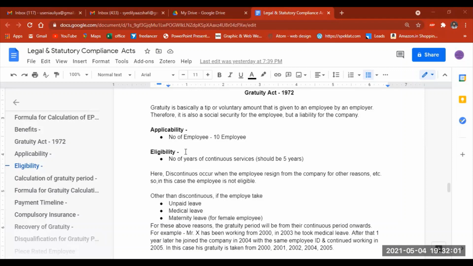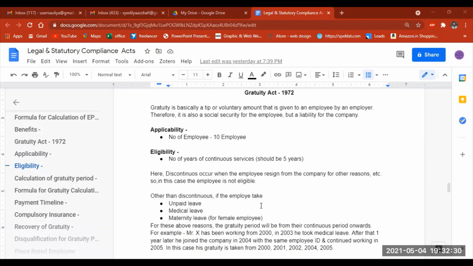But this condition has exceptions in the following aspects. Those aspects we're going to discuss in the upcoming topics. The other thing is when a discontinuation happens. It happens when an employee takes some unpaid leave, or medical leave, or maternity leave for female employees.